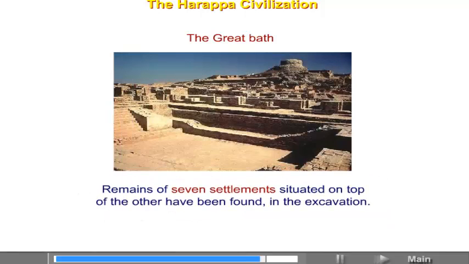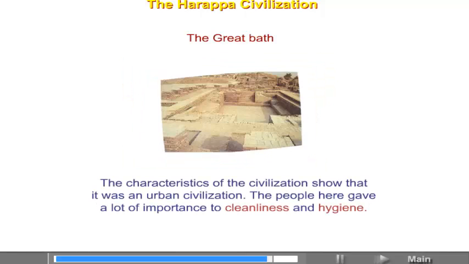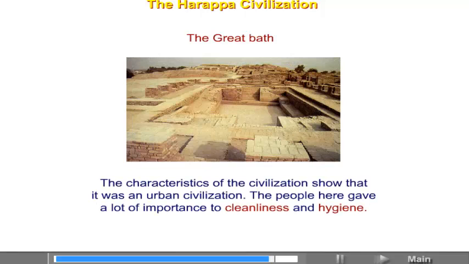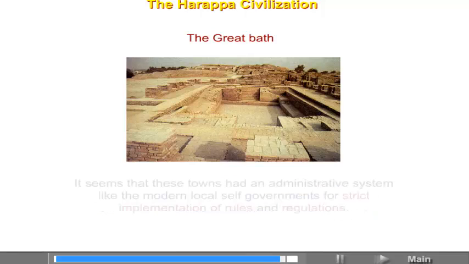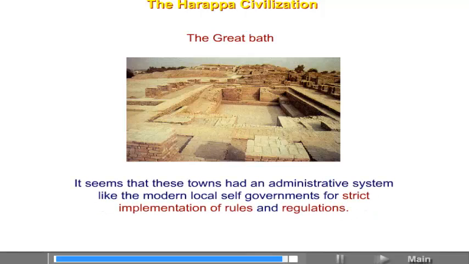Remains of 7 settlements situated on top of the other have been found in the excavation. The characteristics of the civilization show that it was an urban civilization. The people here gave a lot of importance to cleanliness and hygiene. It seems that these towns had an administrative system like the modern local self-governments for strict implementation of rules and regulations.